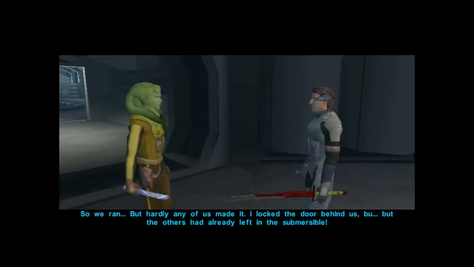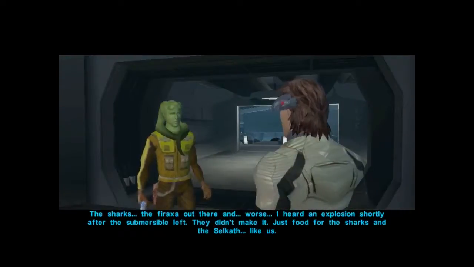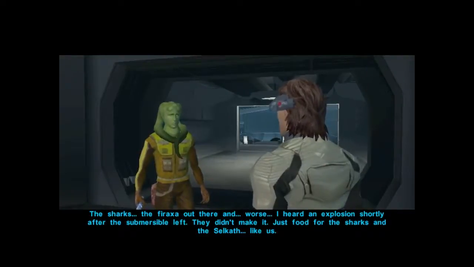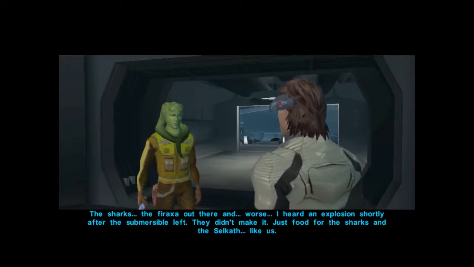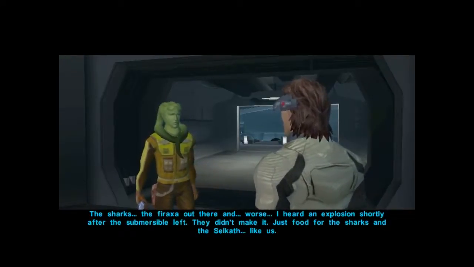I locked the door behind us, but the others had left in the submersible. The sharks, the Feroxa out there, and worse. I heard an explosion shortly after the submersible left. They didn't make it. Just food for the sharks and the Selkath. Like us.